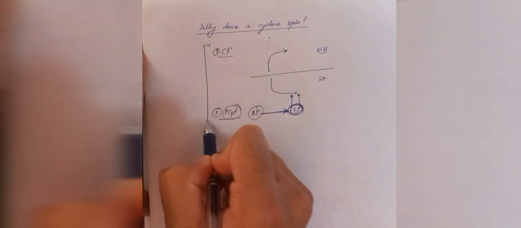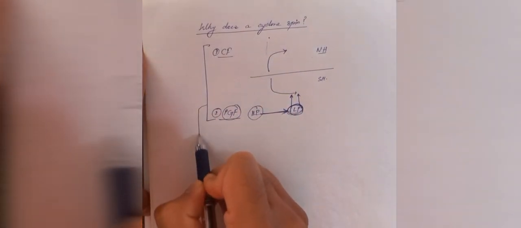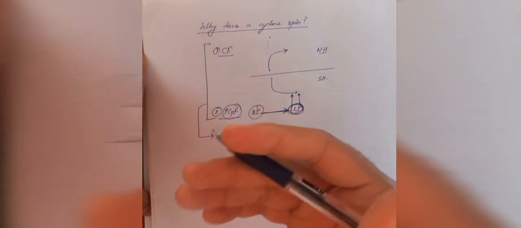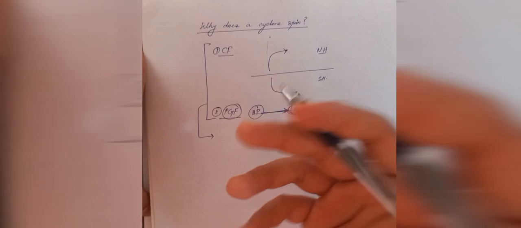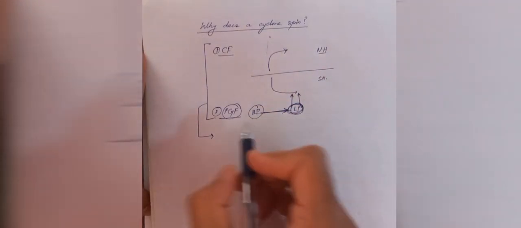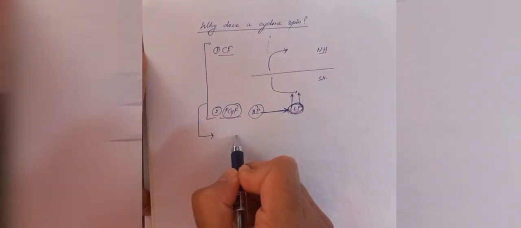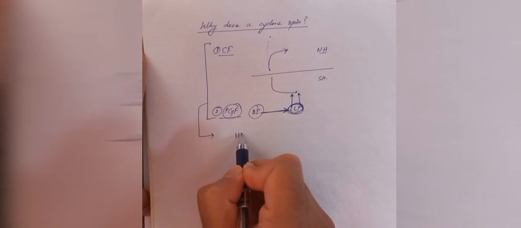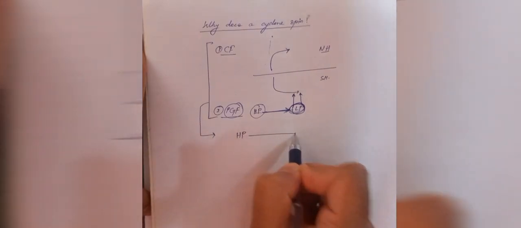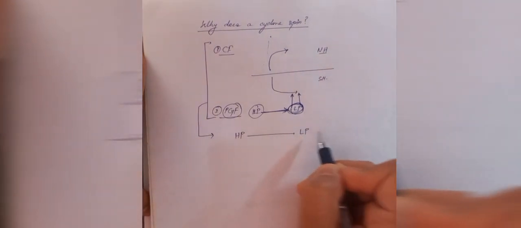It won't affect the result. So we will just take these two forces, and on the basis of these two forces, let us get the direction of air around the cyclone. So we have already discussed that air or wind moves from high pressure towards low pressure.